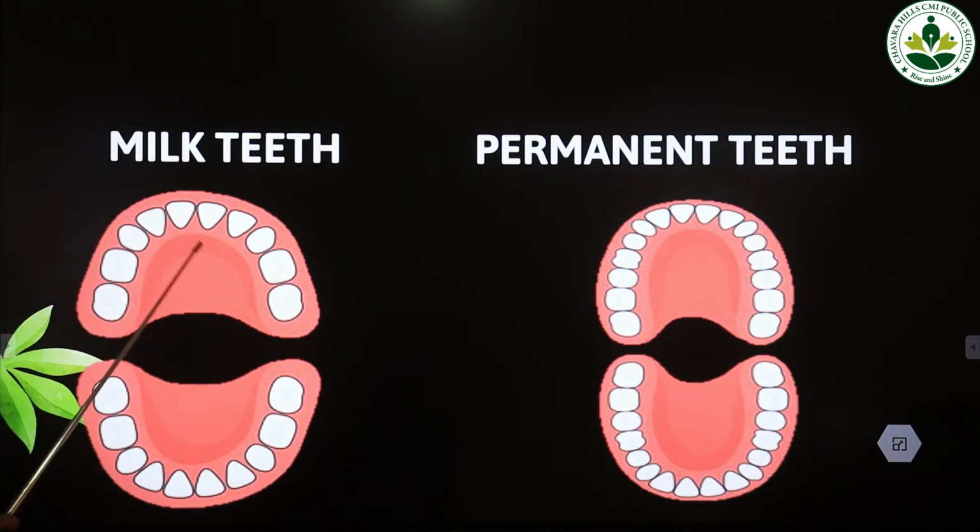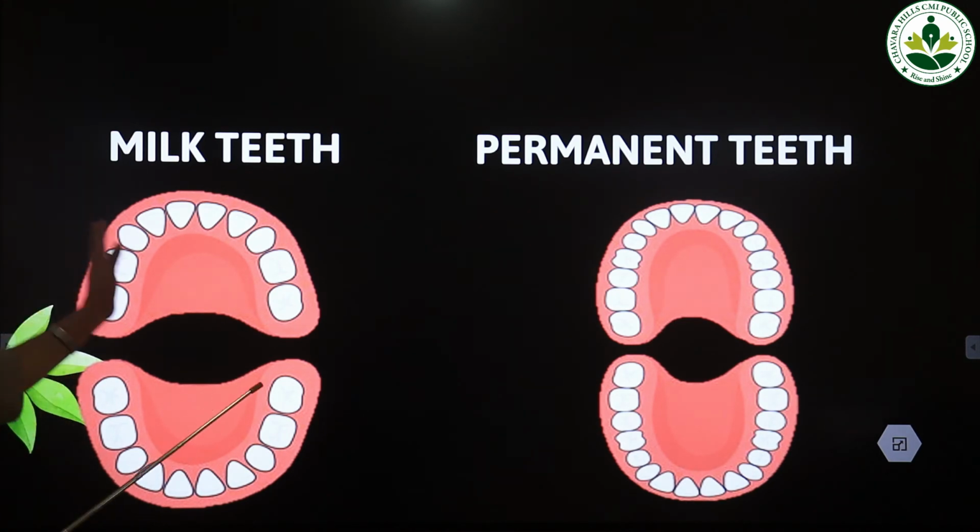So these are the milk teeth. You see, first where do we see the milk teeth? Here, this part we get the milk teeth. Then after that, one by one, the milk teeth will come, and you can see 10 in the upper jaw and 10 in the lower jaw. There are 20 milk teeth.